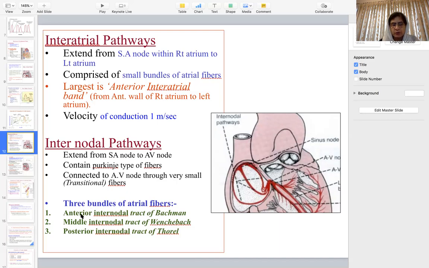The anterior one is called the tract of Bachmann, the middle one is called Wenckebach, and the posterior one is called Thorel. Through these 3 bands, the impulse reaches the AV node.